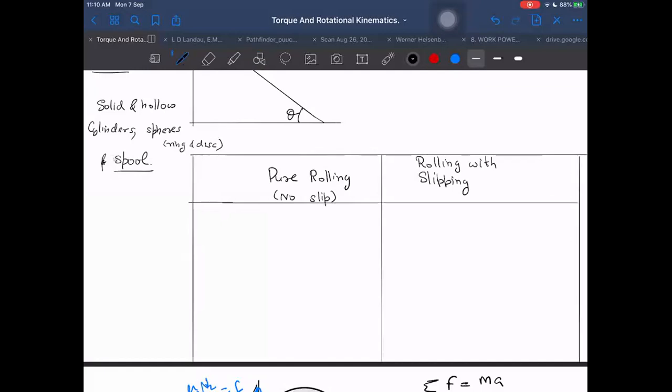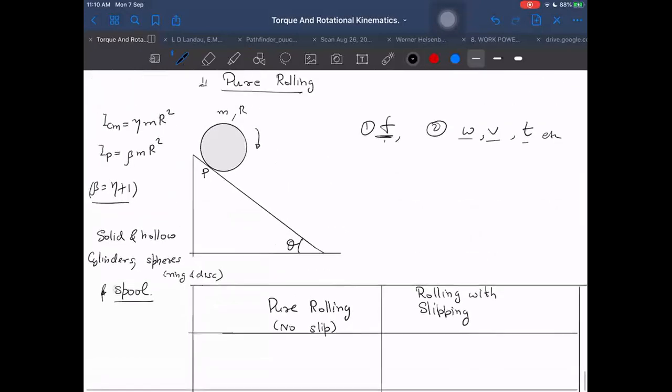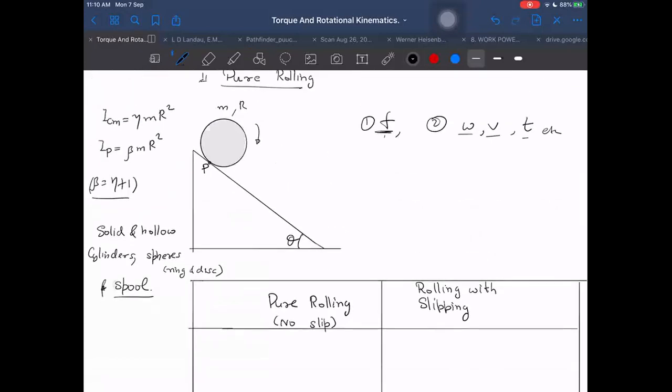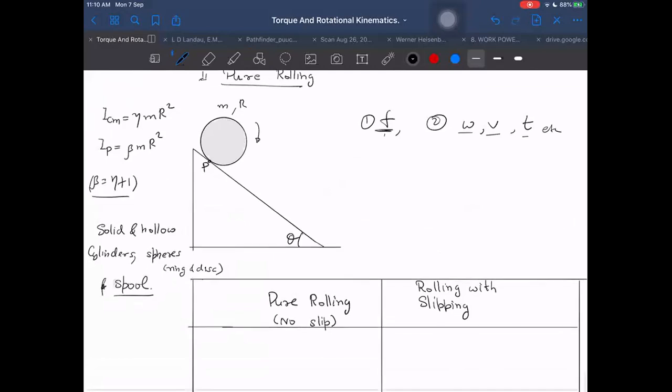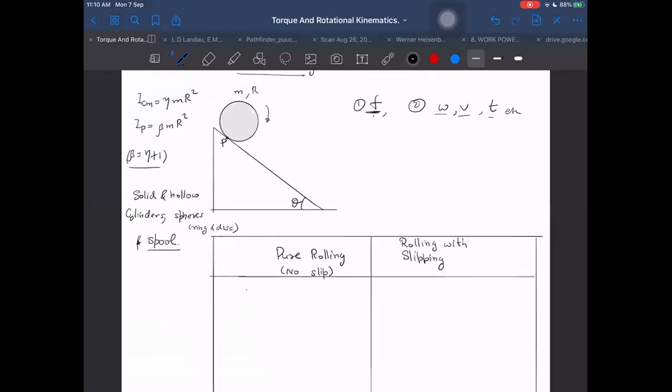In which case will energy be conserved? In pure rolling or in rolling with slipping? Pure rolling. In pure rolling, the work done by friction will be 0, and when the work done by friction is 0, mechanical energy will be conserved. So this I will prefer.